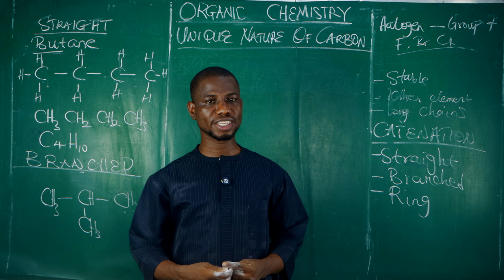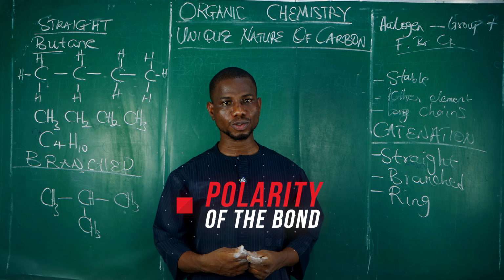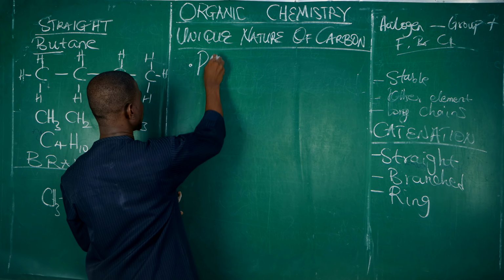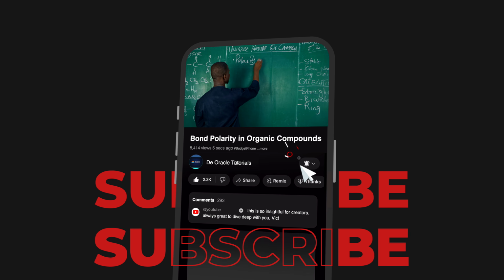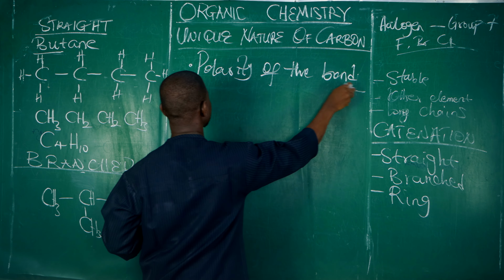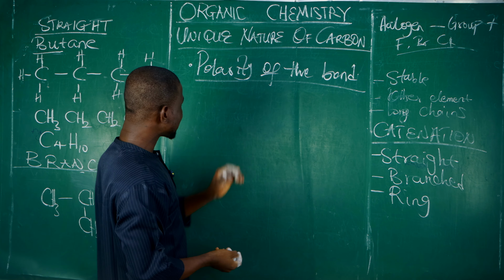Now the next thing we are going to look into is what is called the polarity of the bond. What is called what? Polarity of the bond. We are still on the unique nature of carbon.